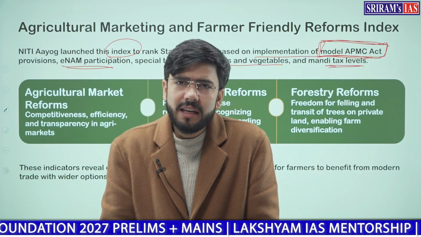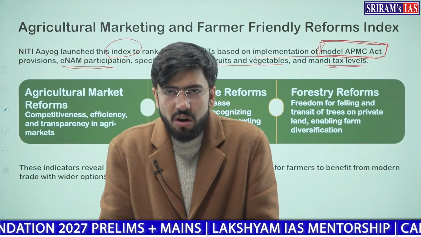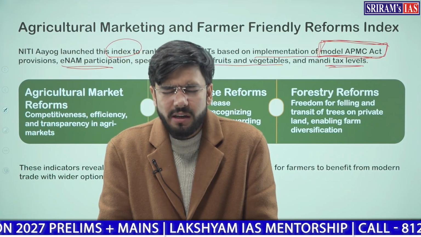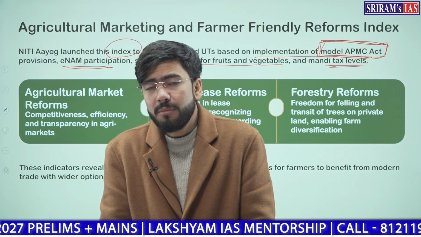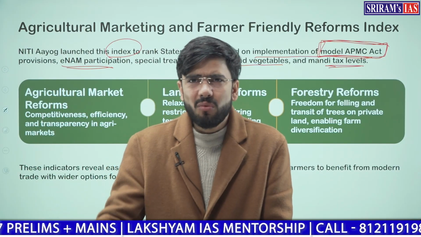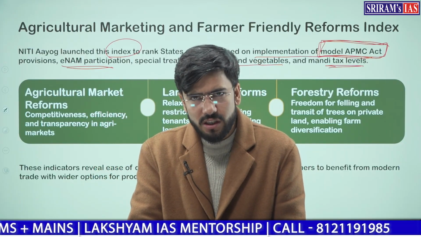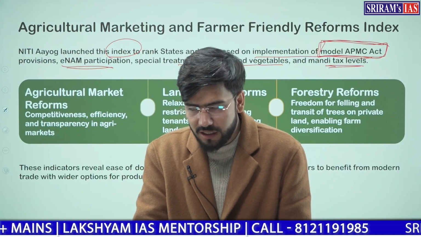What is ENAM? It is the agricultural market, and all these reforms, APMC mandis, the Model APMC Act, and ENAM, and multiple other factors, whether that is AGMARK, or any other measure which we have taken, whether that is multi-commodity exchange, we will discuss all of this in agriculture itself.